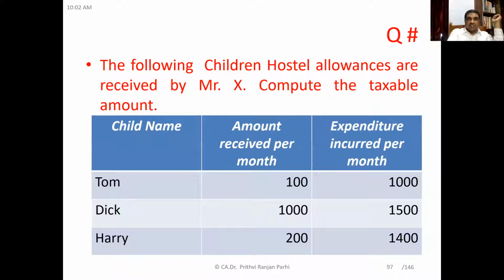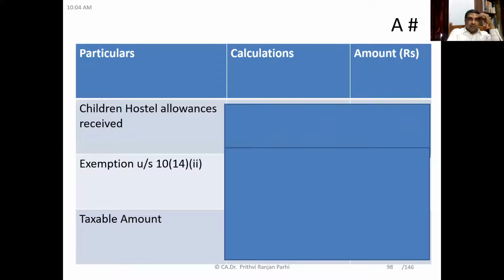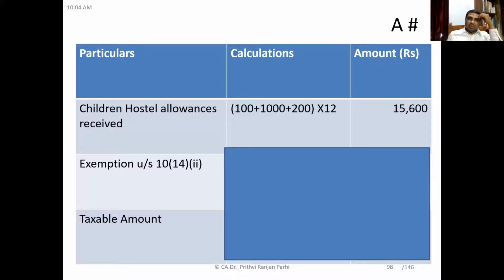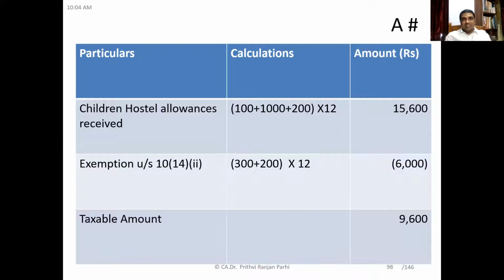Let us check it. Total allowances received is 15,600. Okay, no doubt about this. What is exemption? Sir, exemption can be 300 plus 300 plus 200, into 12, so 6,000. So you are 100% right that the taxable amount is 9,600.